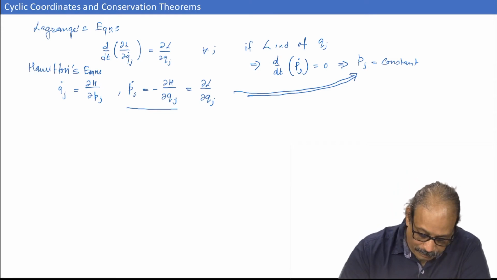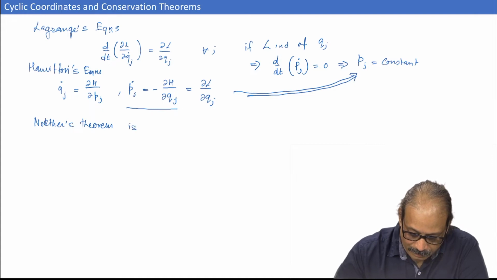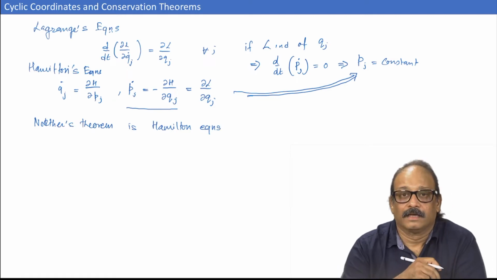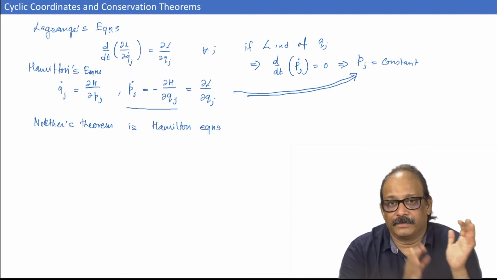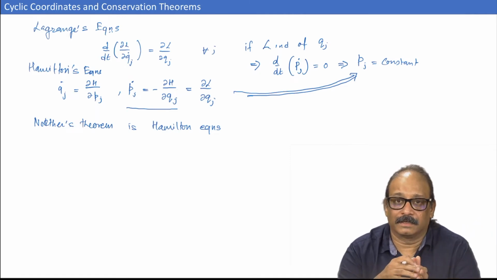So, these two principles, the Noether's theorem, we had already seen, are a simple consequence of Hamilton's equation 2. It is the same principle that would apply here. So, everything that we discussed in the Lagrangian formulation would simply apply here as is.